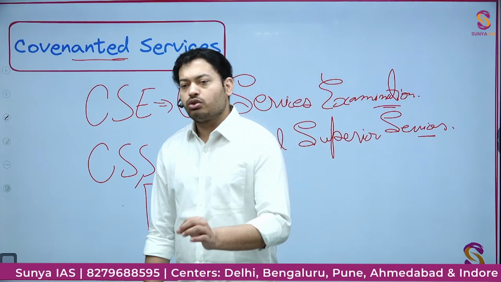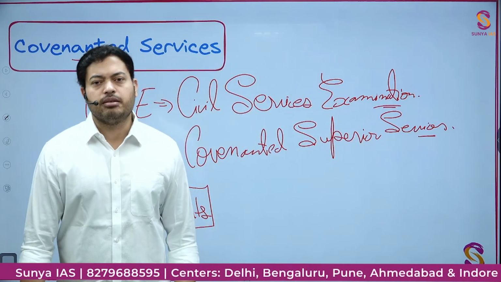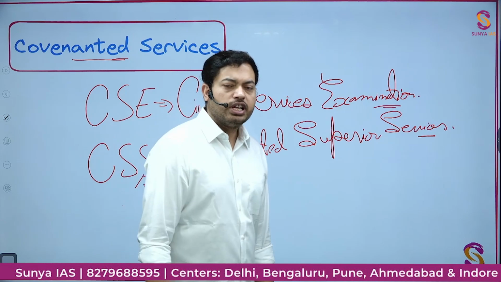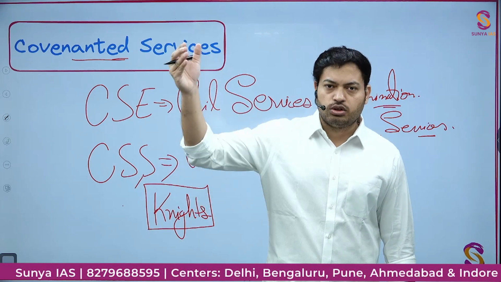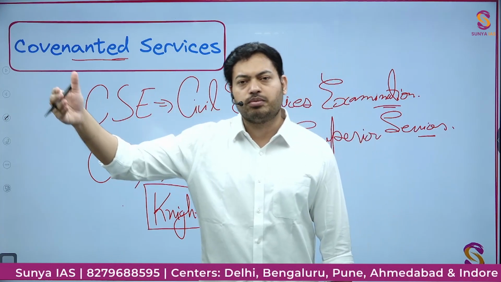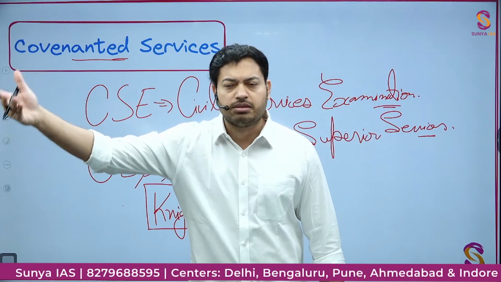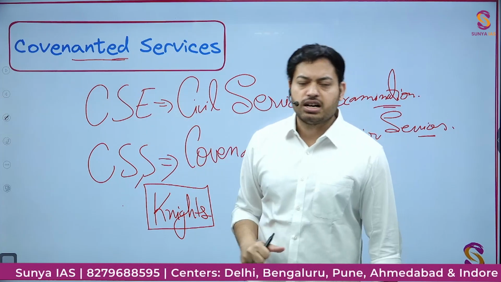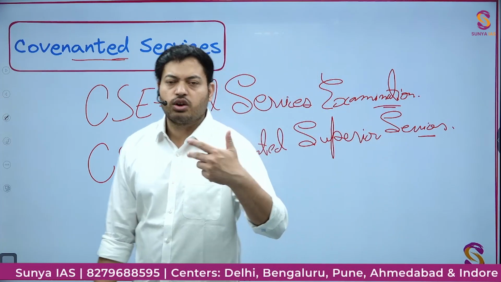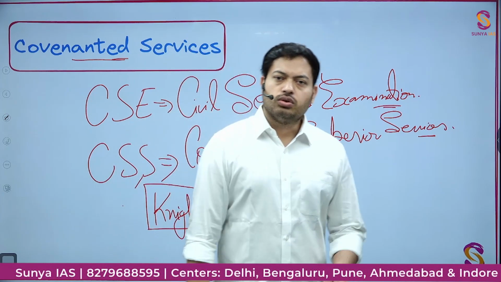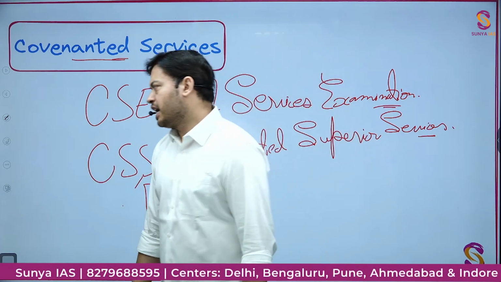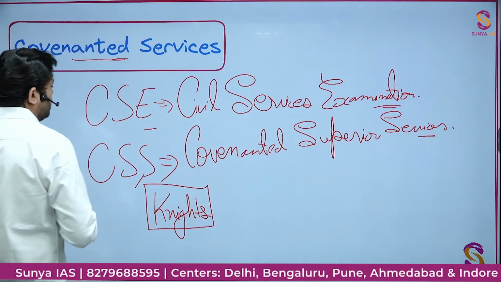How could they do so? They did so by signing a covenanted agreement. You have been given a list of features: this person is a representative of the British East India Company's administration, and this is his task at hand. That's where the covenanted word came into being, and that is why it is called Covenanted Superior Services.